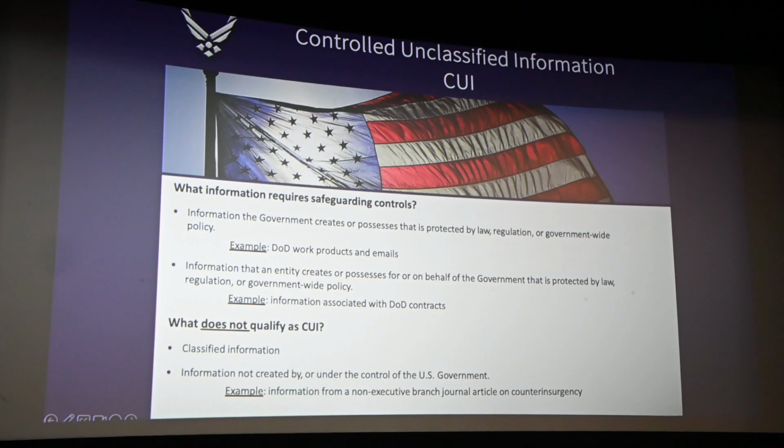What information requires safeguarding controls? Information that the government creates or possesses by law, regulation, and government-wide policy. A good example is products that we produce and emails from DoD. Also information that an entity creates or possesses on behalf of the government, protected by law, regulation, or government-wide policy. For example, information associated with DoD contracts.